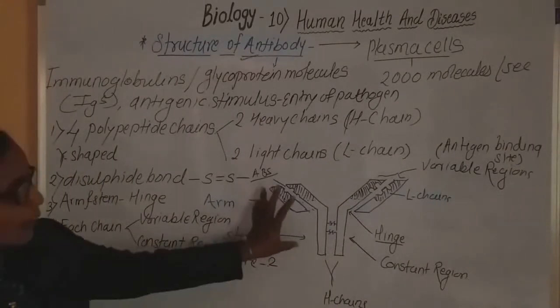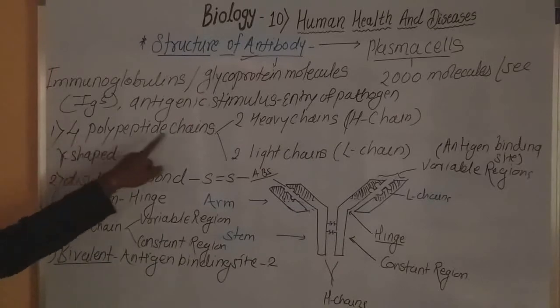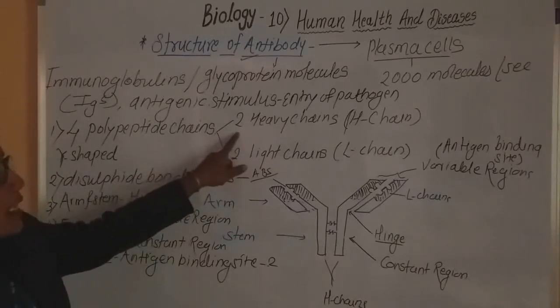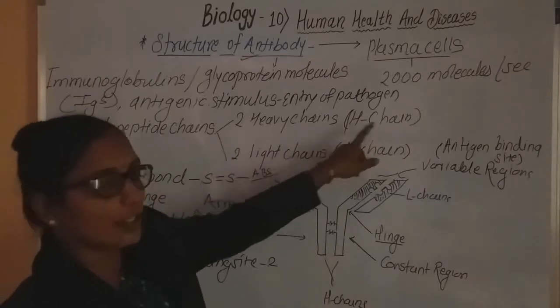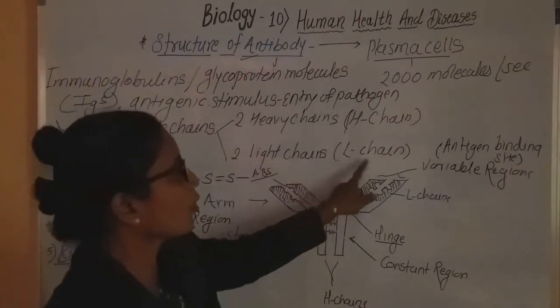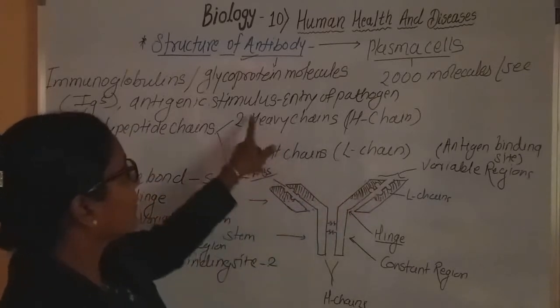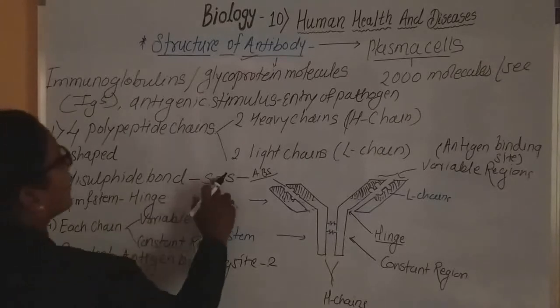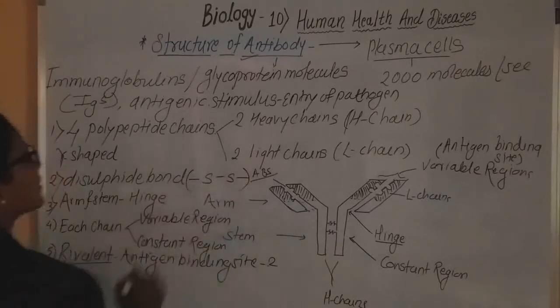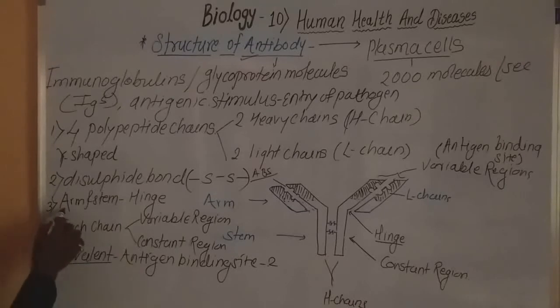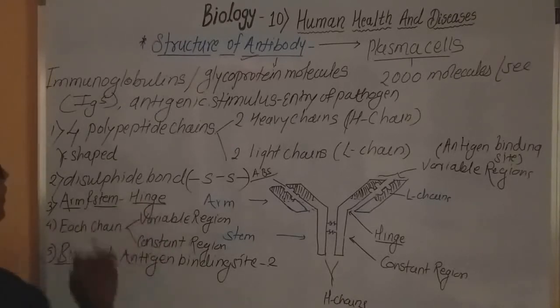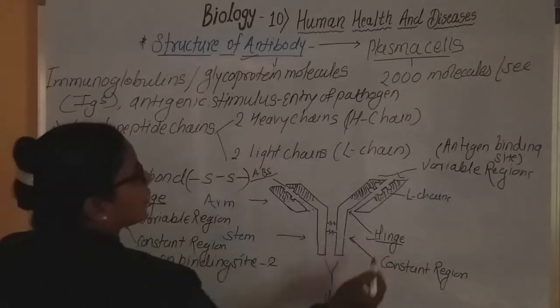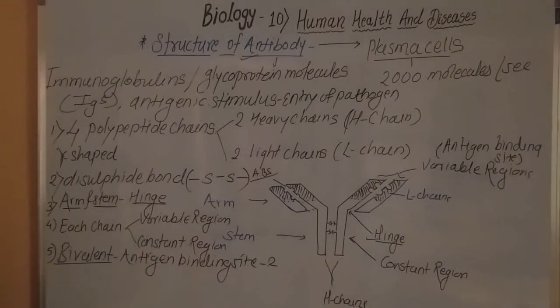Now, this antibody molecule consists of 4 polypeptide chains. 2 chains are heavy chains called H chains and 2 chains are light chains called L chains. These 4 chains are held together with the help of disulfide bonds, labeled like this. The upper part of the antibody is called the arm and the lower part is called the stem. Both are connected with the help of the hinge, the structure due to which antibodies join with each other.